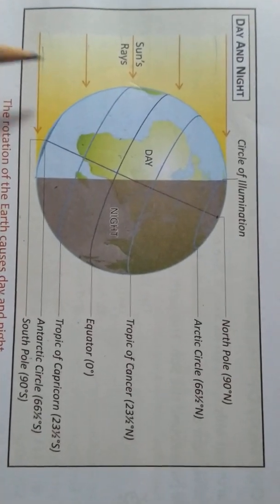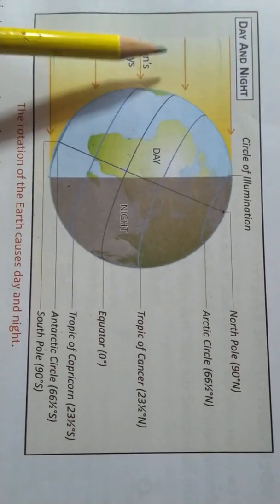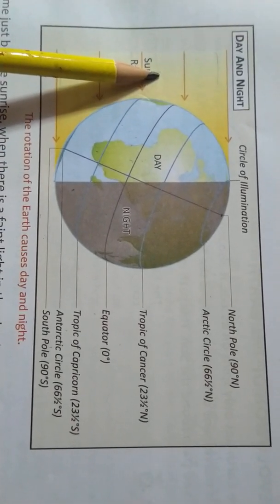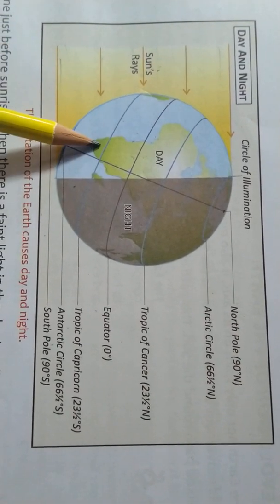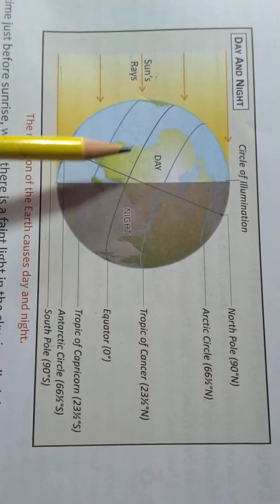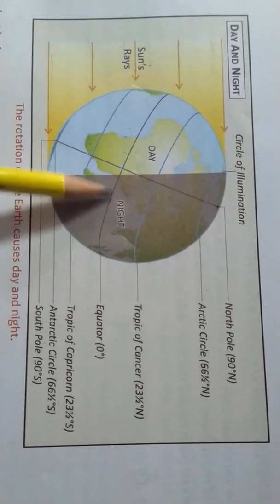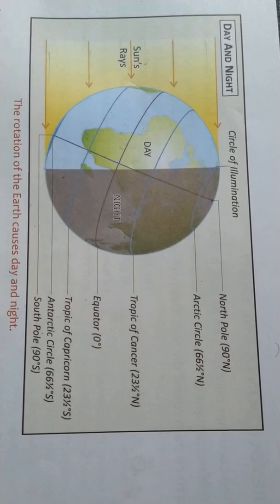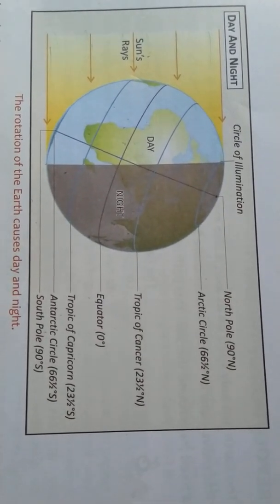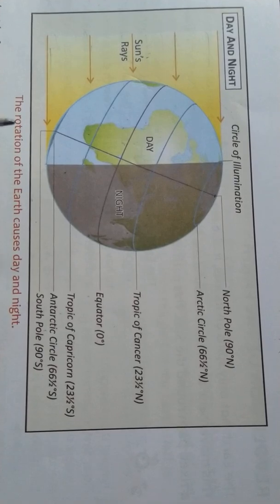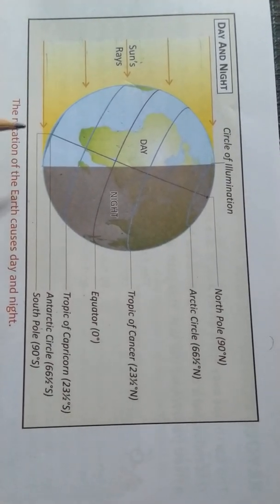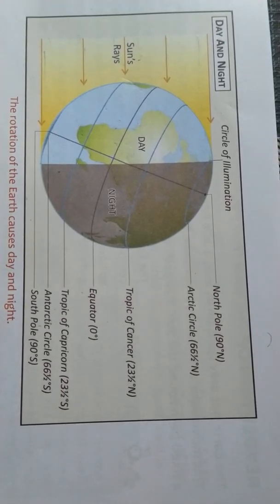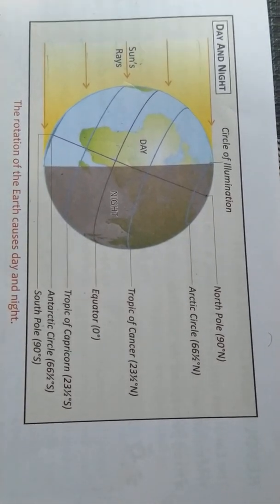Now, come to this diagram. At any given time, only half of the earth faces the sun. This half faces the sun. This side receives the sunlight and it is day there. At the same time, the other half of the earth faces away from the sun and it is night there. As the earth takes 24 hours to complete one rotation, each place on the earth's surface has day and night in turn during those 24 hours. Okay?